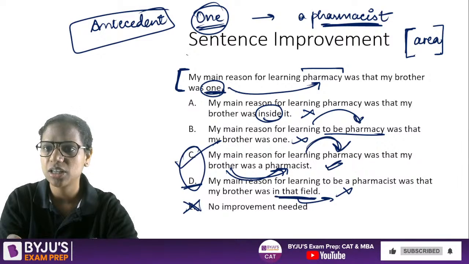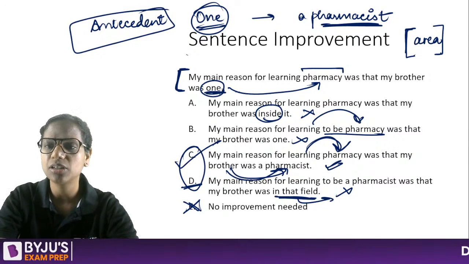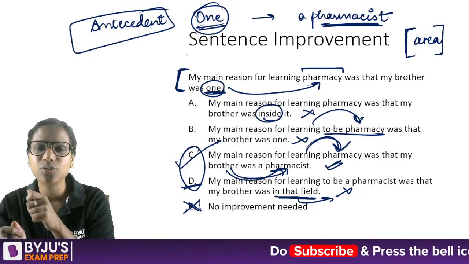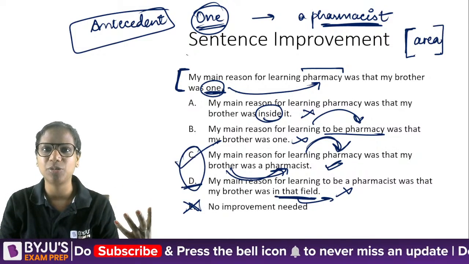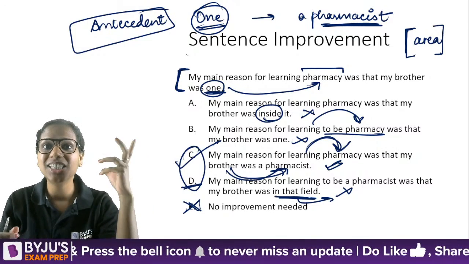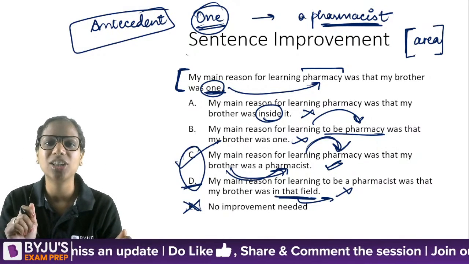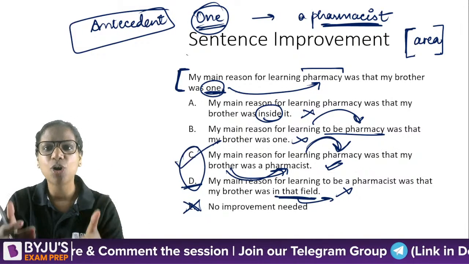We should cross check our answer. Spot the error. Pavan Kumar, you're asking how to attempt such questions. See, in spotting the error, you have to read it with a fault finding lens. That's why yesterday I gave you this tip that do not speed read your grammar questions. The way someone reads when finding faults in another person's work, you have to read spot the error questions with that fault finding lens. That's how you spot the errors.